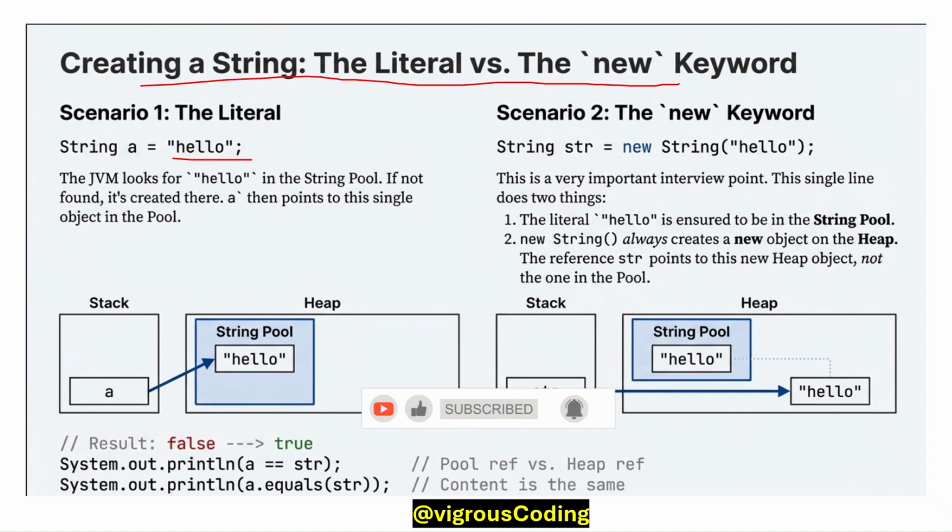So here are two important interview questions. When we compare a and str with double equals, it compares the reference, so it gives false because the reference of a in the pool and the reference of str in the heap are different. And when we compare using dot equals, it compares the content, which is the same, so it gives true.